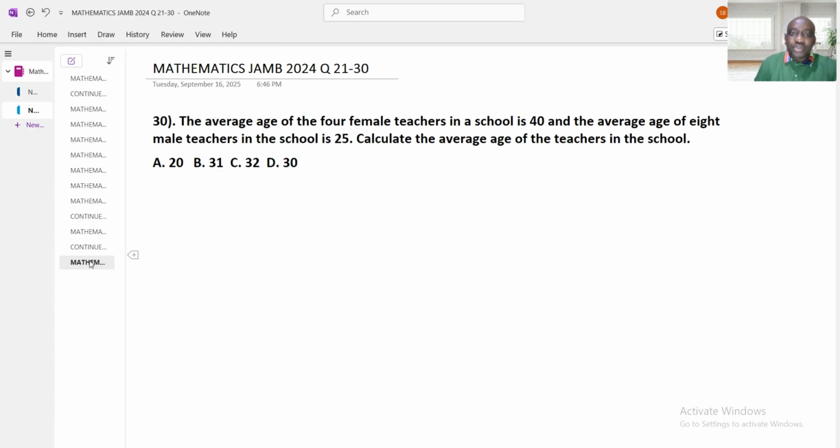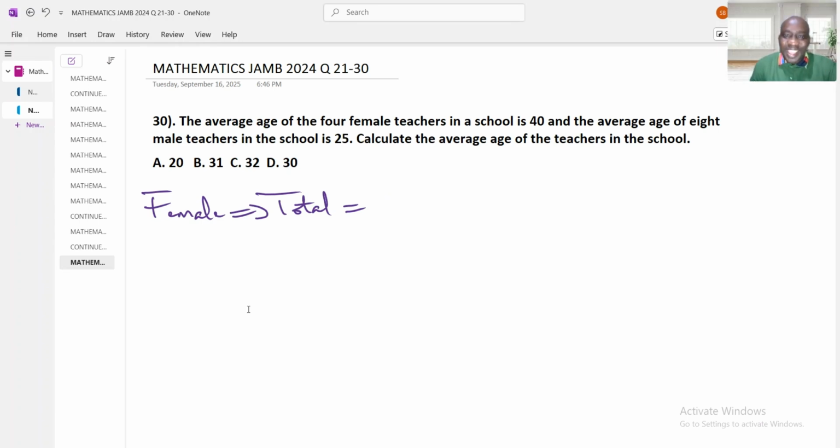The average age of the 4 female teachers in a class is 40, and the average age of 8 male teachers in a class is 25. What is the average age of the teachers? Let me write it like this. To convert it back, the average age of the 4 female teachers in the class is 40.